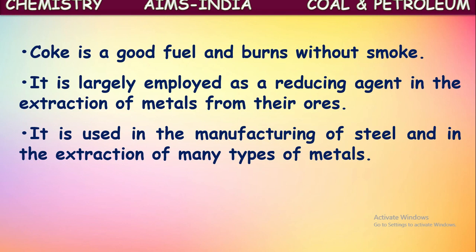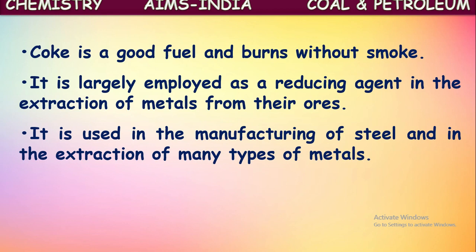Now these ores of iron are extracted from the earth's crust. From these, iron is extracted or separated. In this separation process of metals from their compounds, which we call ores, coke is used. When coke is mixed with them and heated, it separates pure metal from their ores, which we call reduction. So coke is used as a reducing agent in the extraction of metals from their ores.